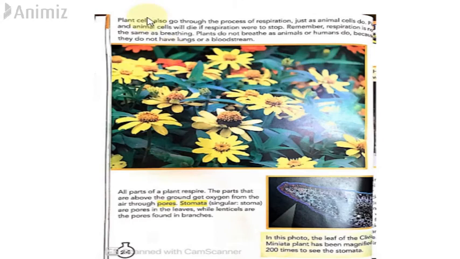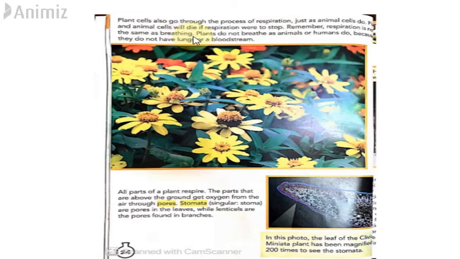Plants also respire. Plants take in carbon dioxide, but they exhale oxygen, so they don't take in oxygen. Plant cells go through the process of respiration just as animal cells do. Plant and animal cells will die if respiration were to stop. So if respiration stops, human beings will die, plants will die, and animals will die. Remember, respiration is not the same as breathing.